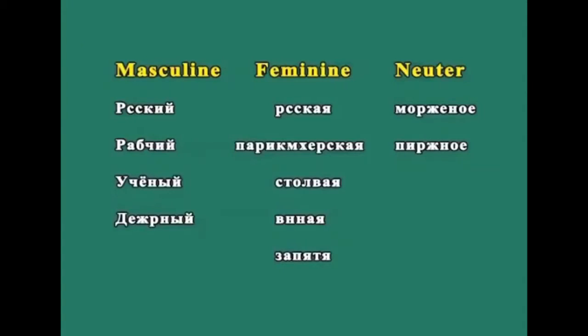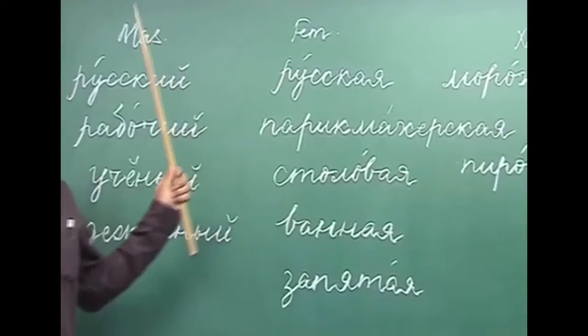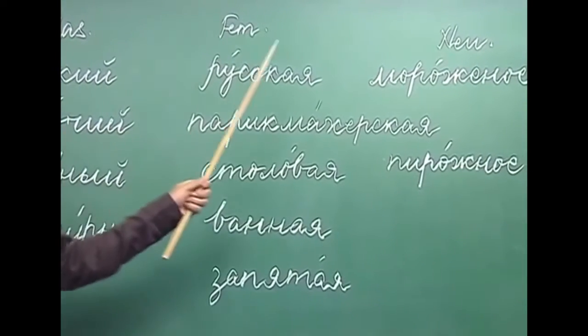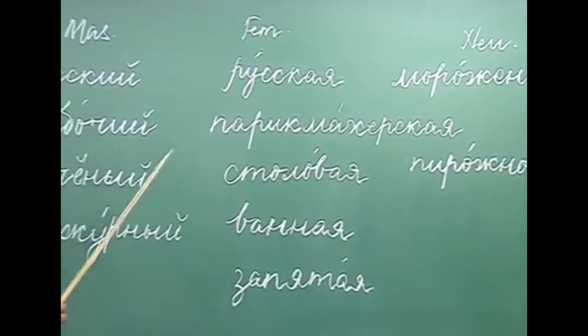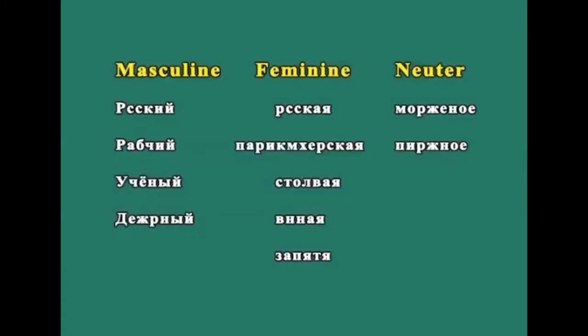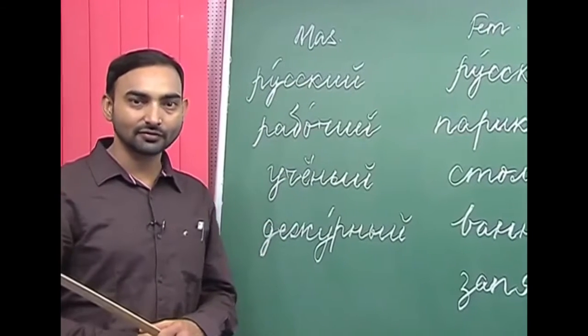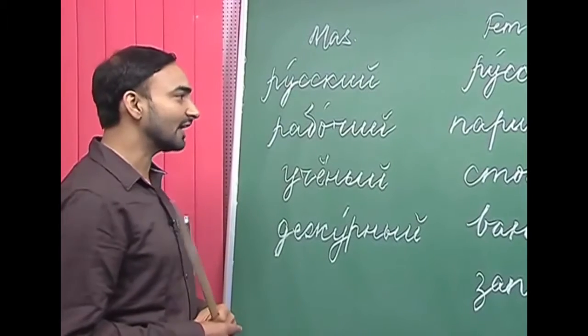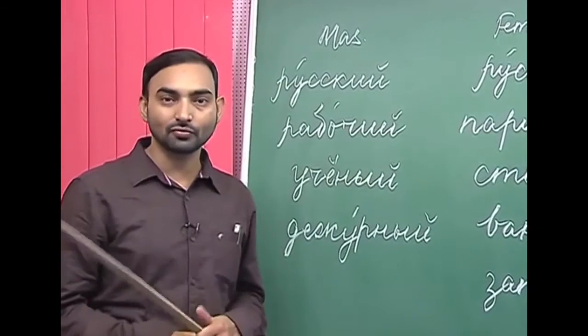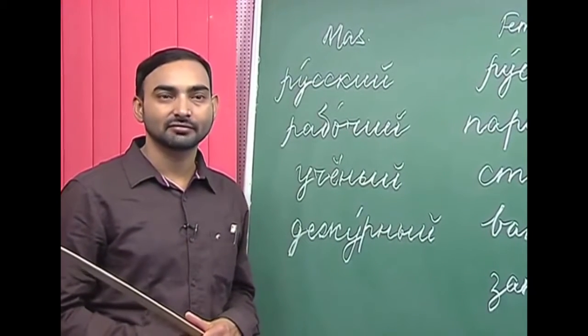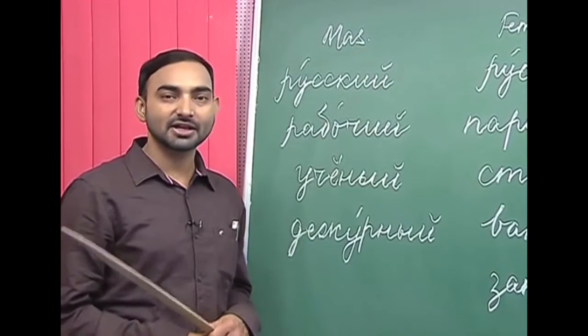I have written masculine, feminine and neuter. These nouns can be masculine, feminine or neuter. The first noun I have written is Ruski. Ruski, as you know, is an adjective also and it means Russian. For example, on Ruski means he is a Russian. That means he is a Russian national.